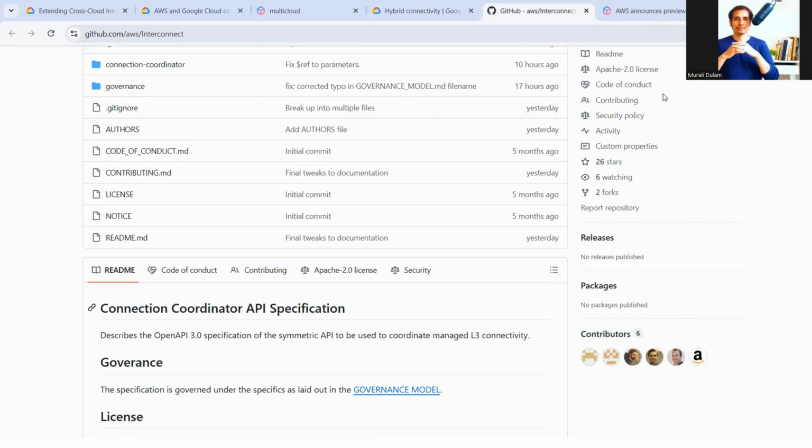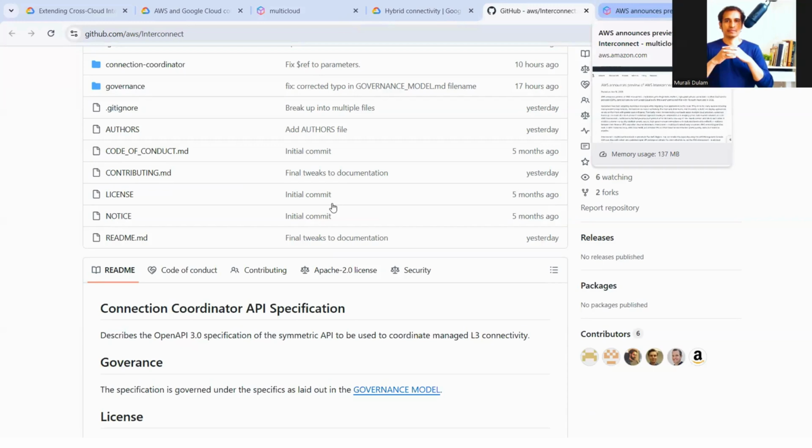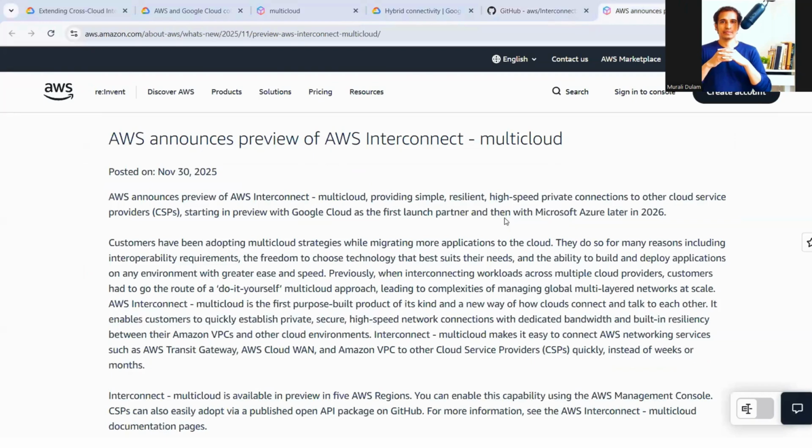And also let us go through one more important point. Here AWS mentioned that not only with Google, they're planning to collaborate with Microsoft as well. You see here, let us go through this statement also. AWS announced preview of AWS Interconnect Multi-Cloud, providing simple, resilient, high-speed private connection to other cloud service providers, starting in preview with Google Cloud as the first launch partner. This is the first one, and the second part is with Microsoft as well, later in 2026.